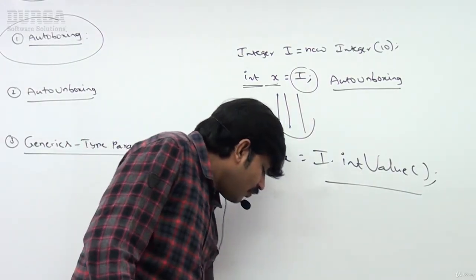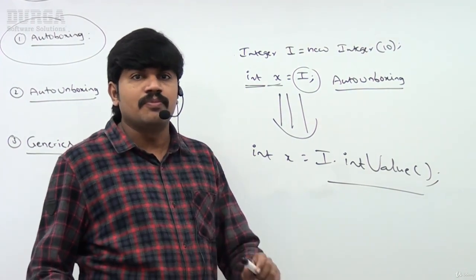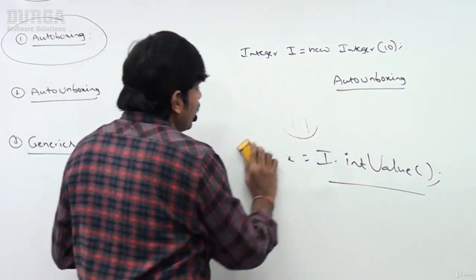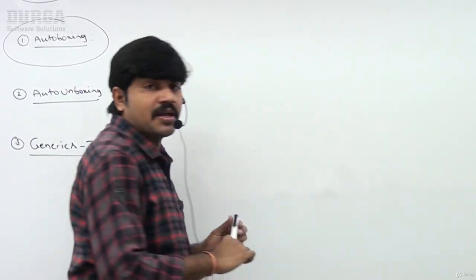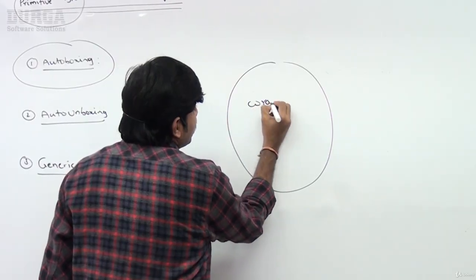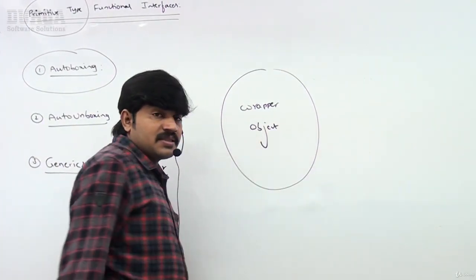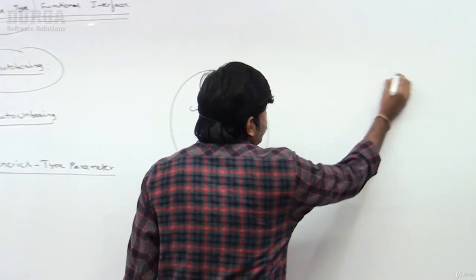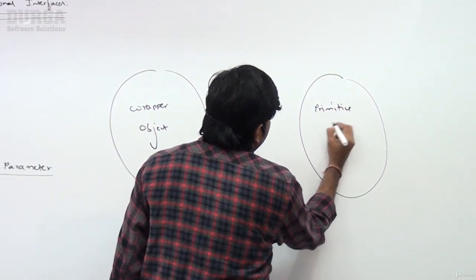Okay, now this is about what is auto boxing and what is auto unboxing. Let me represent it in diagrammatic form so that you can memorize it well. I have a wrapper object, and I want to convert the wrapper object to a primitive type.